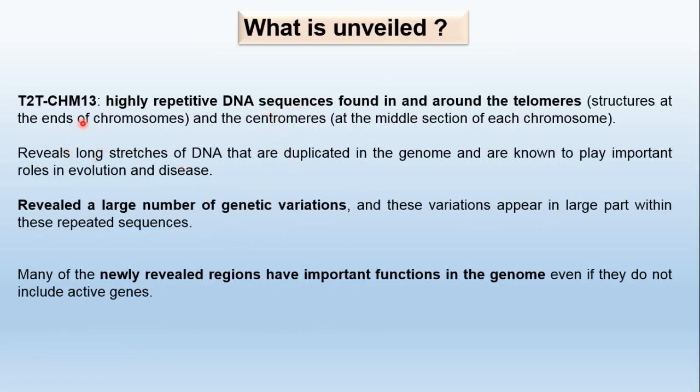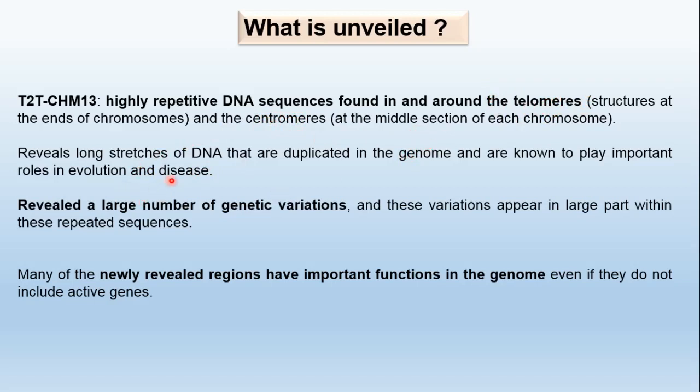T2T-CHM13 unveiled highly repetitive DNA sequences found in and around the telomeres. Means when this 8% of the genome is sequenced, highly repetitive DNA sequences are found in and around the telomeres, which are structures at the end of the chromosomes. I told you that telomeres are the end structures of the chromosomes, and the centromere is in the middle section of each chromosome. The centromere plays a vital role in cell division.